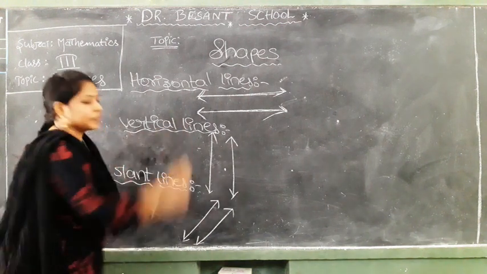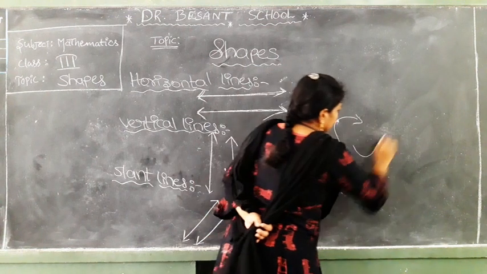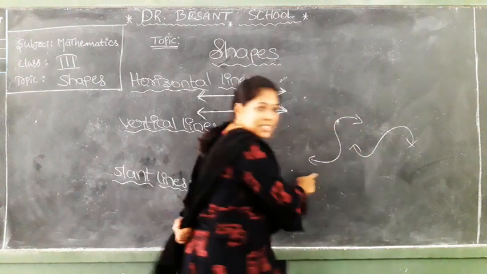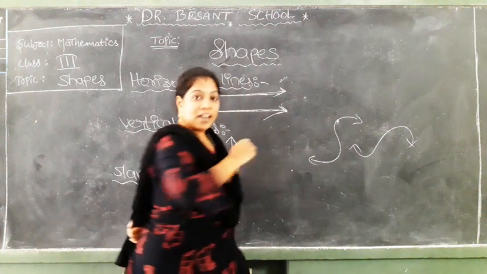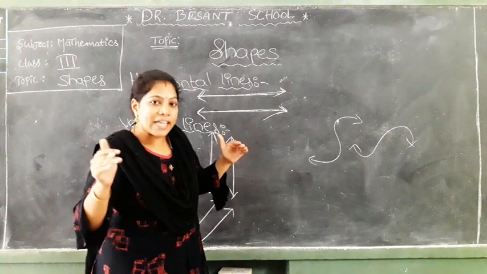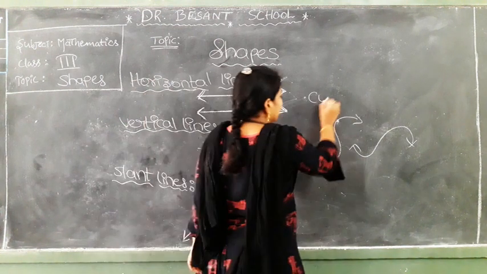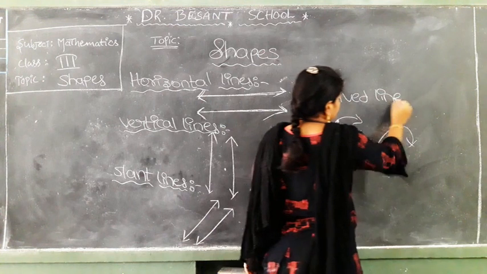Next topic is, observe and say which type of lines these are. Curved lines. The lines which are not straight are called curved lines. What are these? Curved lines.